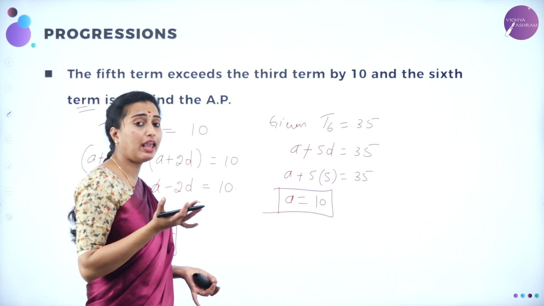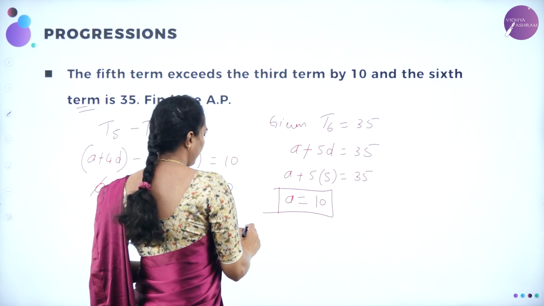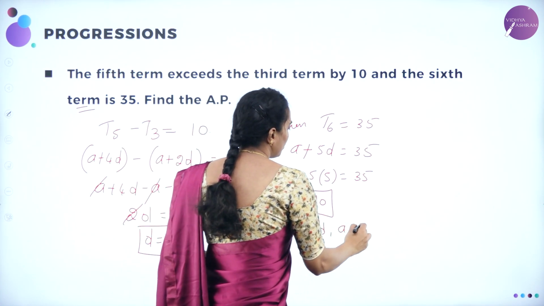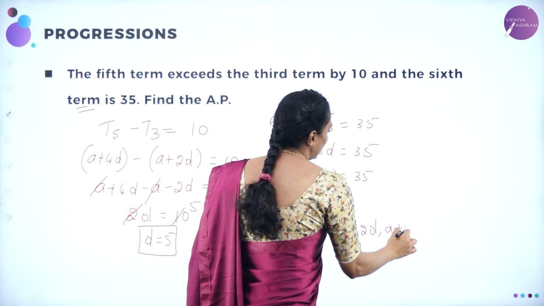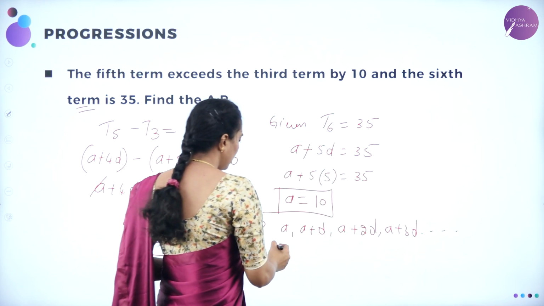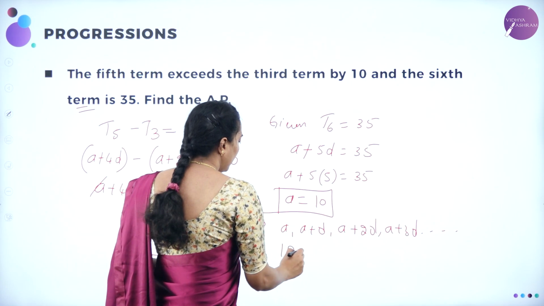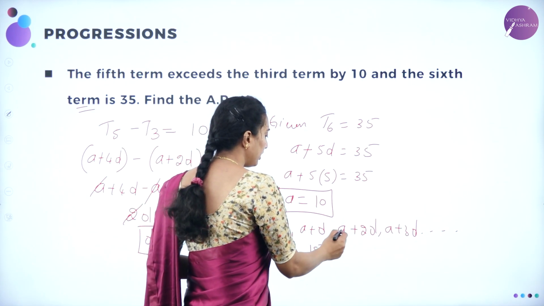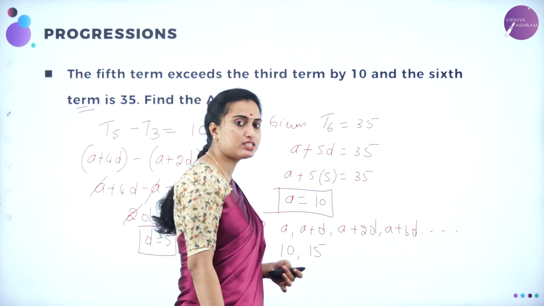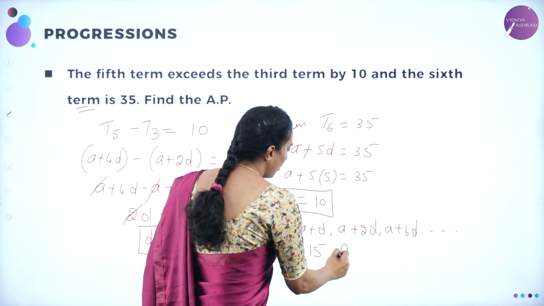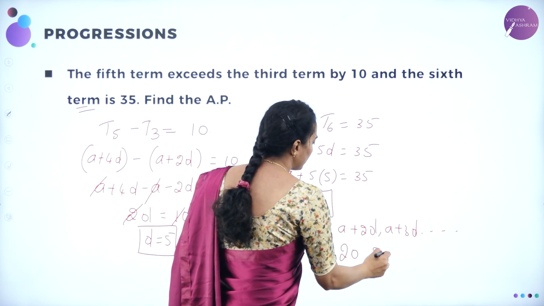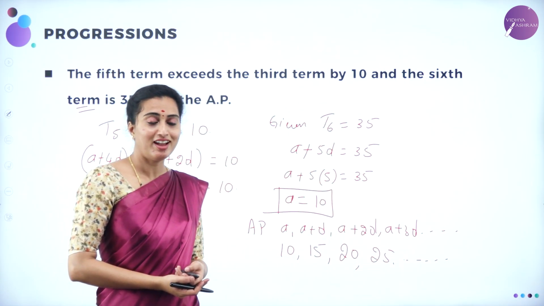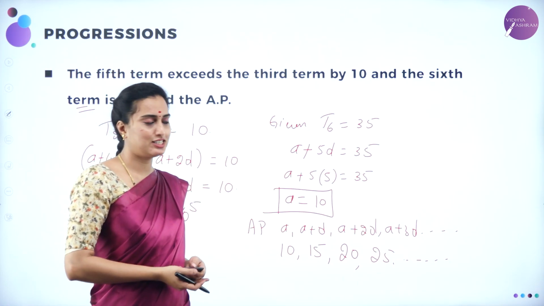They have asked you to find out the AP. AP can be written as what? Therefore, AP is given in the form A, A plus D, A plus 2D, A plus 3D, etc. Right? So, A is nothing but we know 10, and A plus D it is 10 plus 5, 15. Again, you are having 10 plus 2 into 5. 2 into 5 is 10. 10 plus 10 is 20. It will move on. You can make out the difference here, 5, dear students. So, this is your AP. That's it. They have asked you to find out. I hope you got this problem. We'll move on to the next problem, dears.